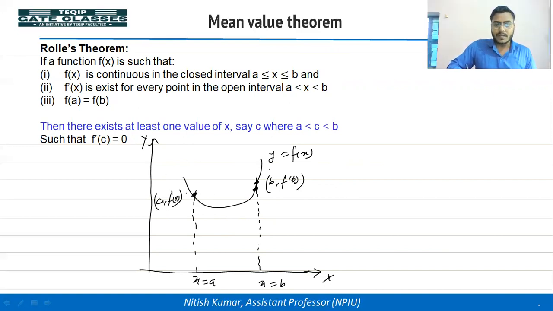See, so from the graph you can say this function f(x) is continuous between a to b, that you can see here, and the derivative of the function also exists. From the figure you can say derivative exists means at a point there is no sharp curve. At a certain point you are getting only one tangent, then we can say derivative exists. So the second condition is also followed by this function, and the third condition is that the functional value at x equal to a is equal to the functional value at x equal to b.